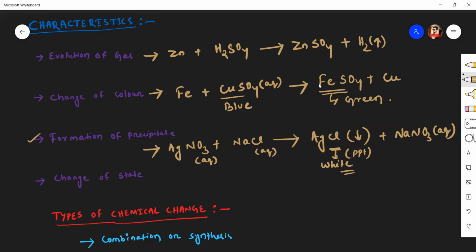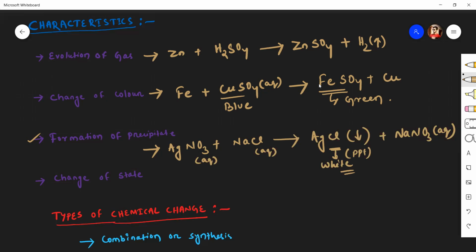The fourth and final characteristic is change of state. When a chemical reaction happens, a change of state is observed. Like in the reaction, gaseous substances are mixed together to form solids, or gaseous substances mixed together to form liquids. The change of state happens.